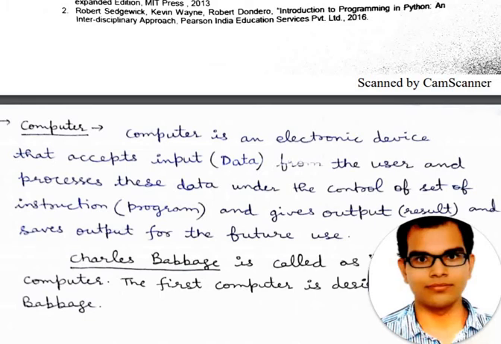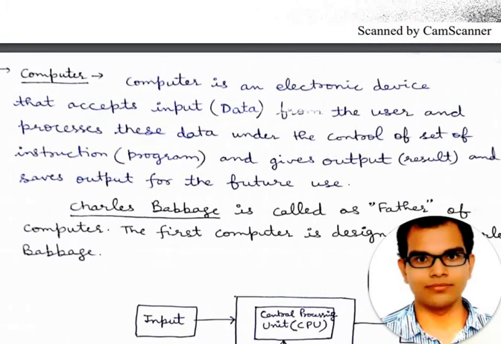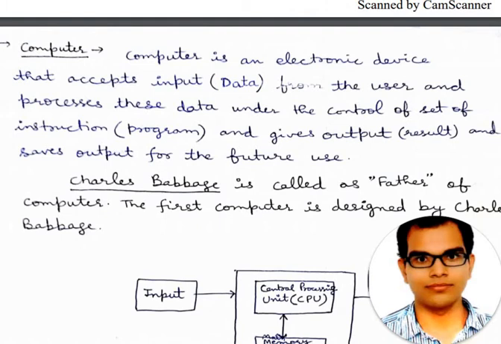Whatever results come after processing, we can save for the future. And you already know that Charles Babbage is the father of the computer. The first computer was designed by Charles Babbage.